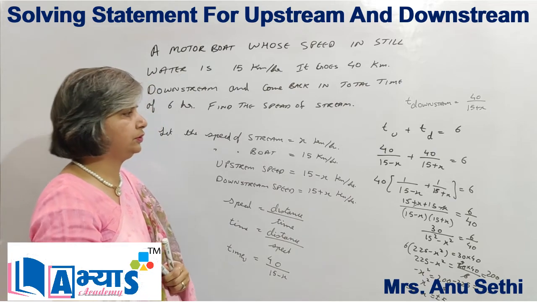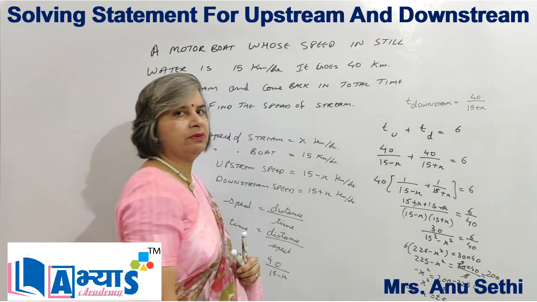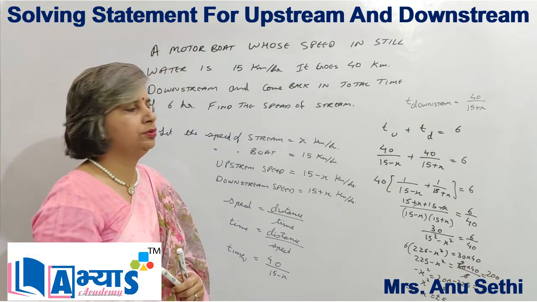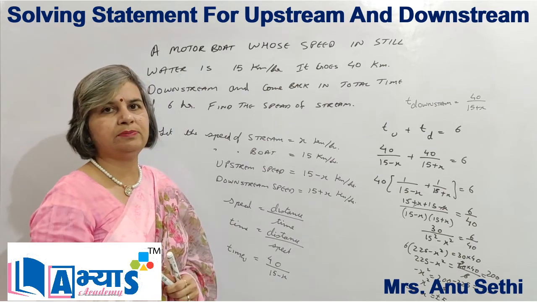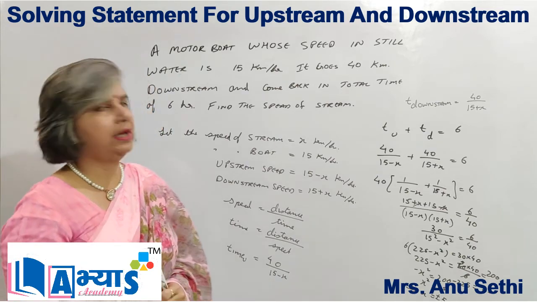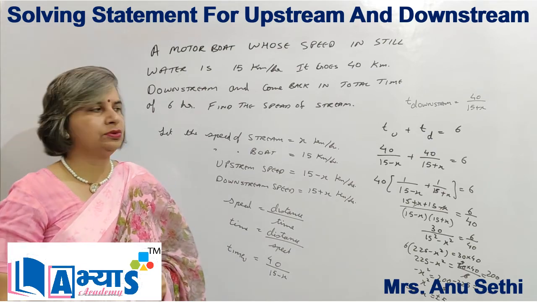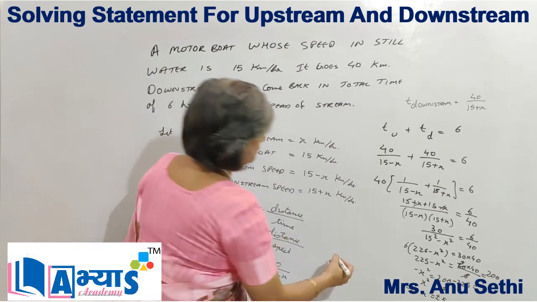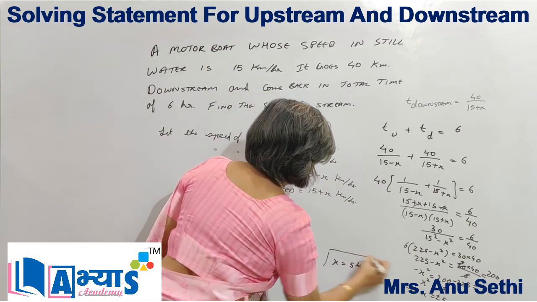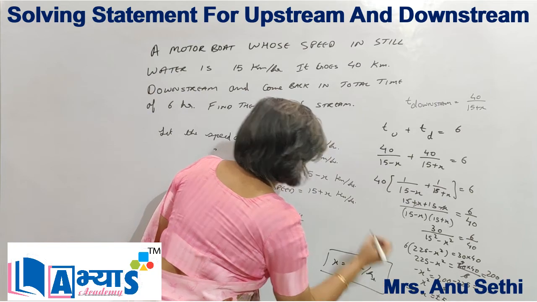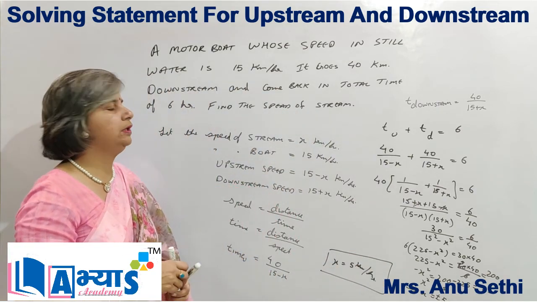So in this type of question, I have seen that on solving the equation, I got a quadratic equation. I have solved the quadratic equation and found two answers for x, that is plus 5 and minus 5. And as we know that the speed cannot be negative, I have ignored the minus sign. So the speed of the stream will be x is equal to 5 kilometers per hour. This is how we can calculate the speed of stream when the speed of the boat is 15 kilometers per hour.